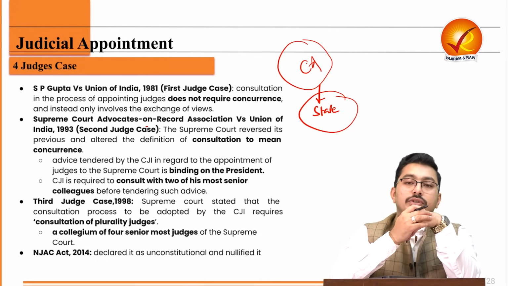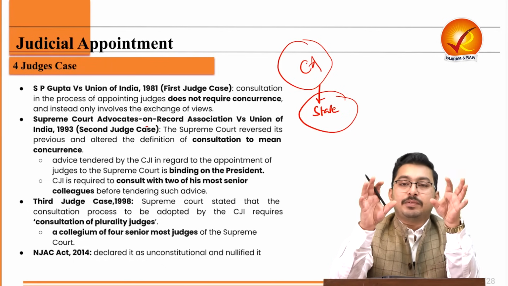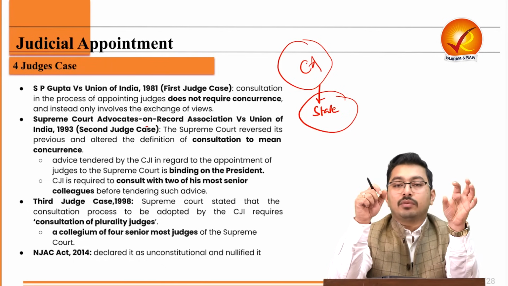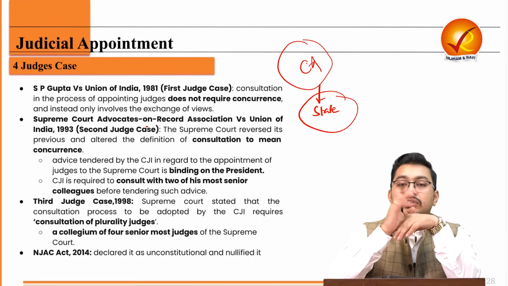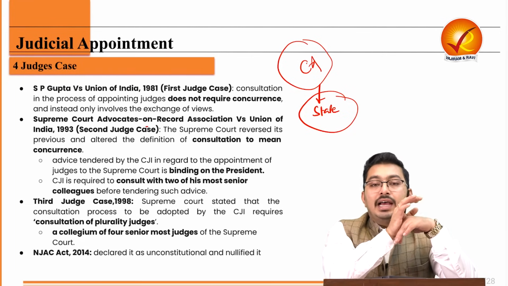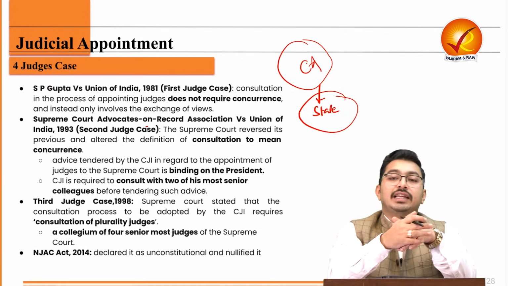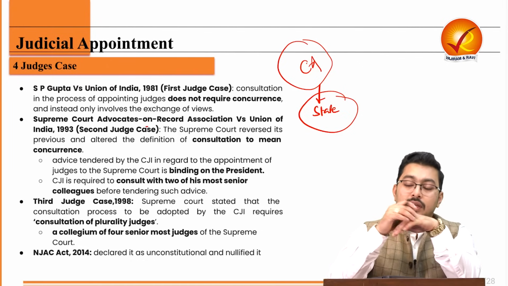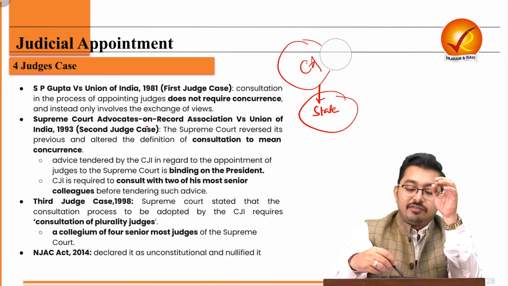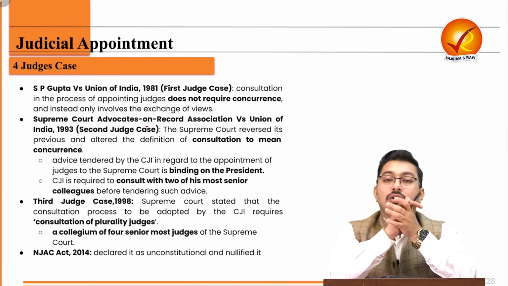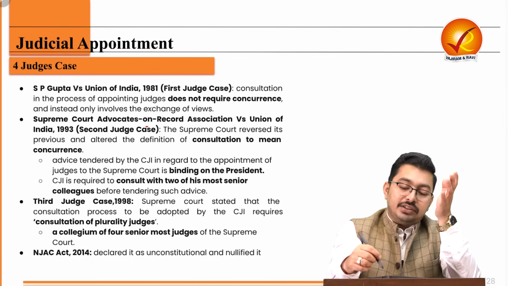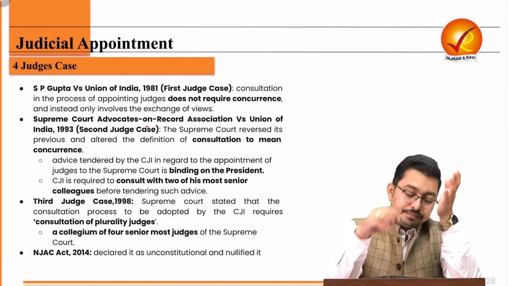Now the issue was that the participation in NJAC was partly from the executive and partly from the judiciary. This act was struck down by the Supreme Court, as it was held that it is a violation of the basic structure. And why is it a violation of the basic structure? Because it affects judicial autonomy. It affects the decision-making powers of the judiciary.